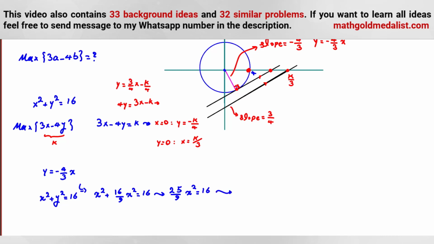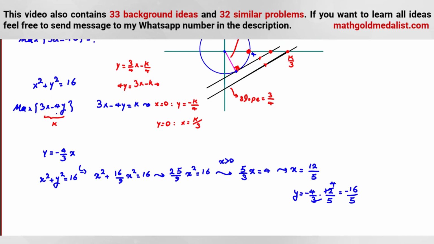If you take a square root, as you can see, x here is positive, so 5 over 3 times x is 4. So x is 12 over 5. Y is negative 4 over 3 times 12 over 5, which is negative 16 over 5. So we found xy of this point.